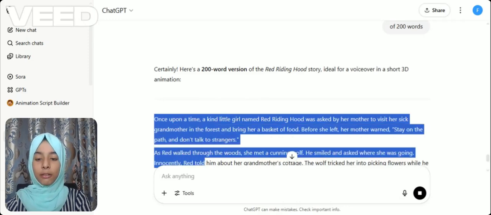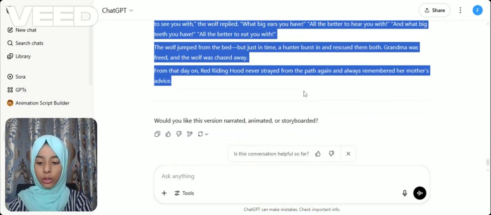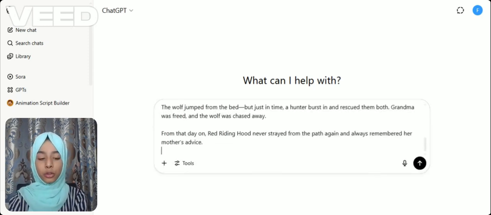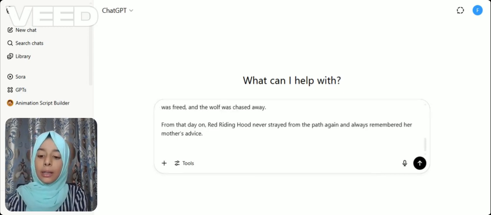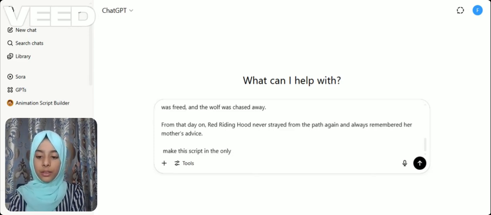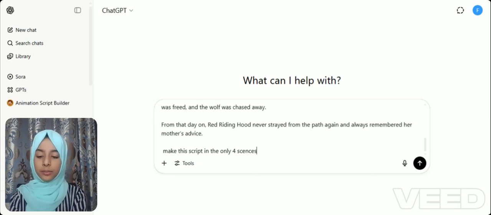Okay, now we will copy this whole story, go to a new chat, and you have to generate your own story of Red Riding Hood, because if you take my prompt, it will be the same. So now we will paste our story and say: make this script in only four scenes.